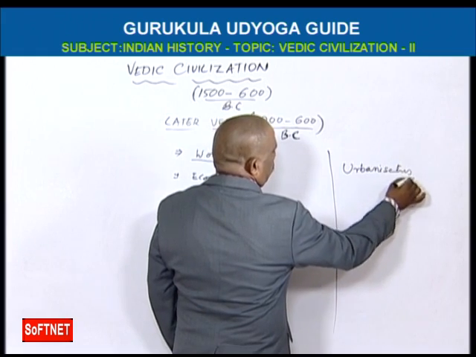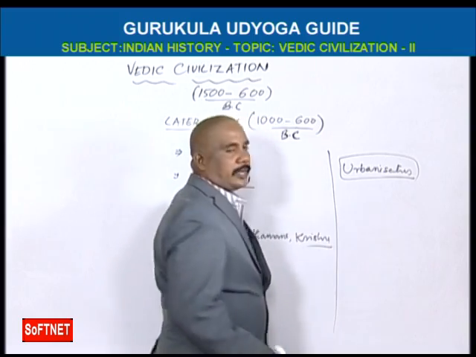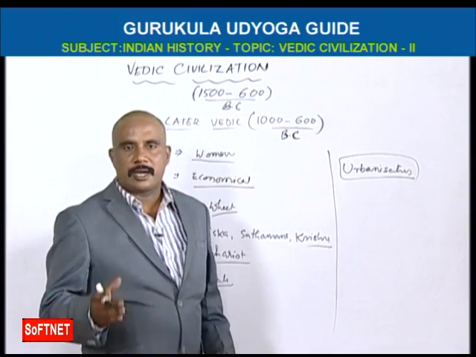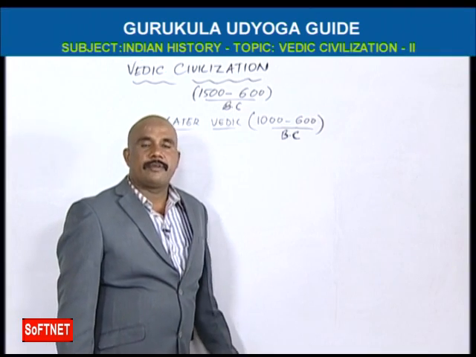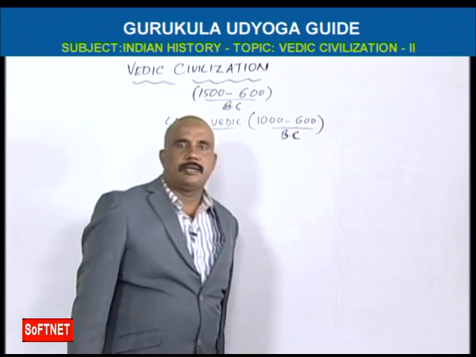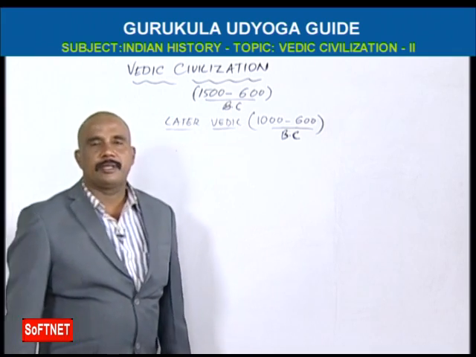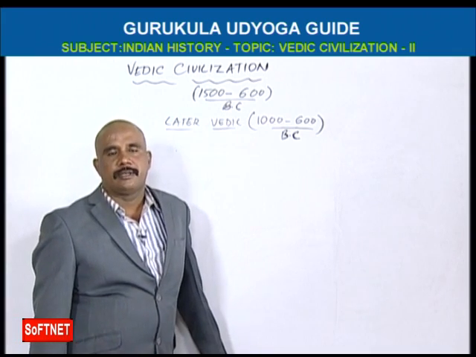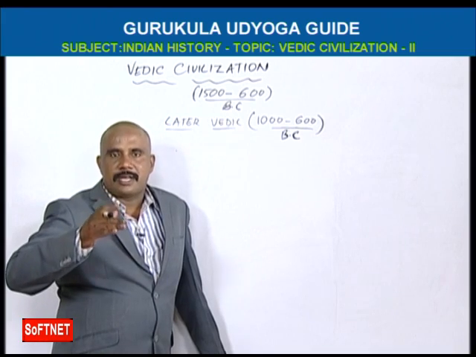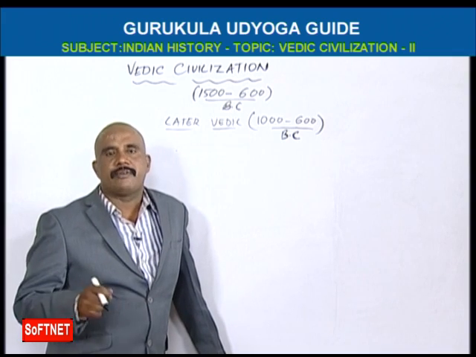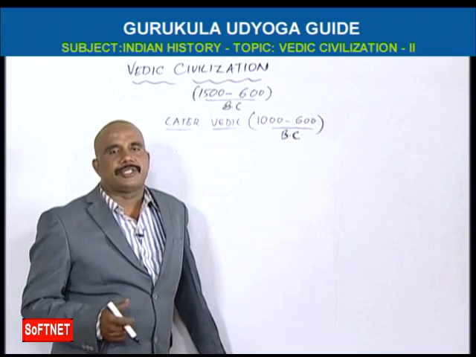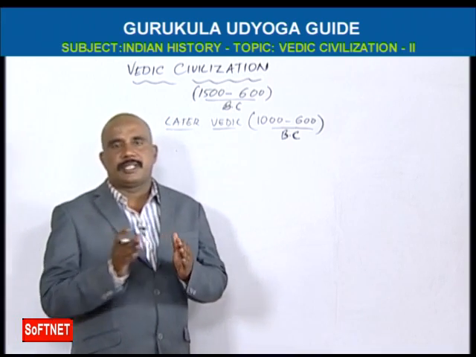That's why cattle breeding and agriculture were declining. Gradually changes entered, and while closing later Vedic civilization, total changes entered.